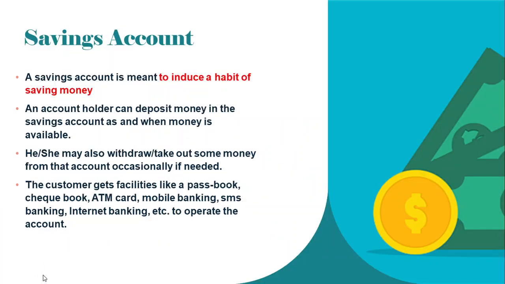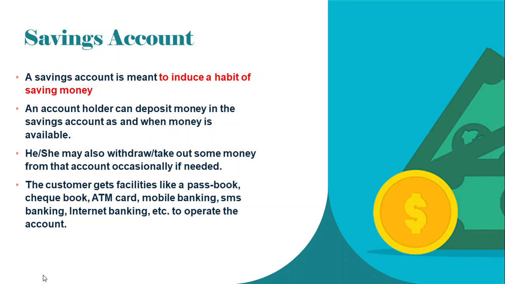Then afterwards we have various types of accounts. Out of that, the first category is the savings account. A savings account is meant to induce a habit of saving money. The biggest intention to start a savings account is what? We want to induce a habit of saving. After doing the monthly expense, whatever extra amount is left has to be saved. And for that purpose, we start with a savings account.